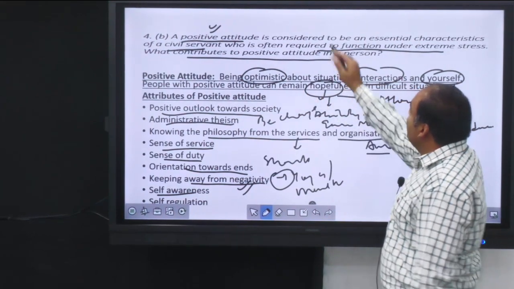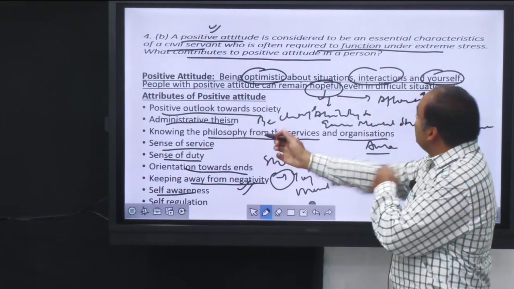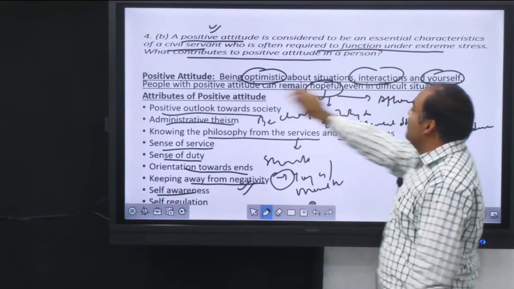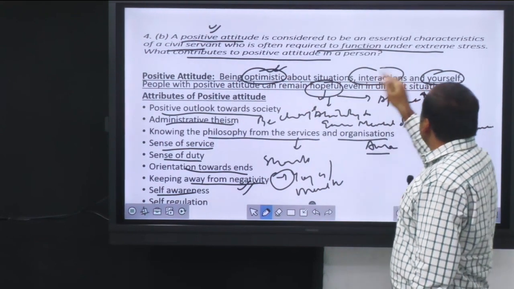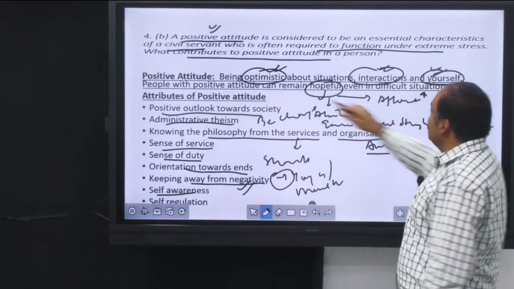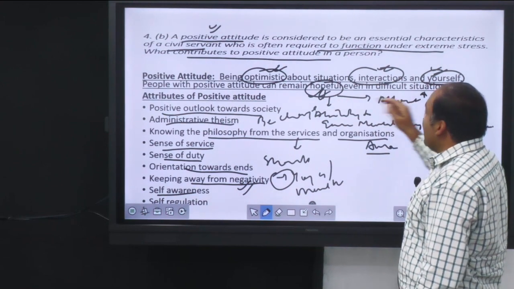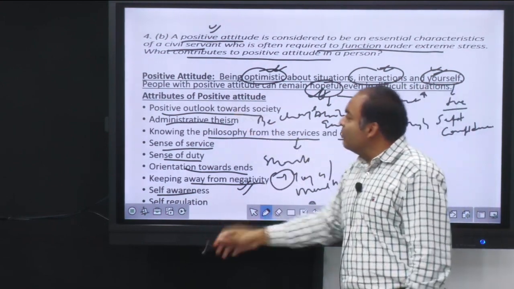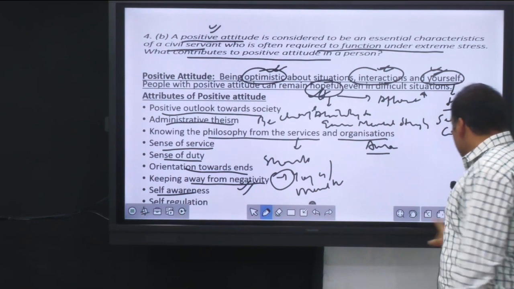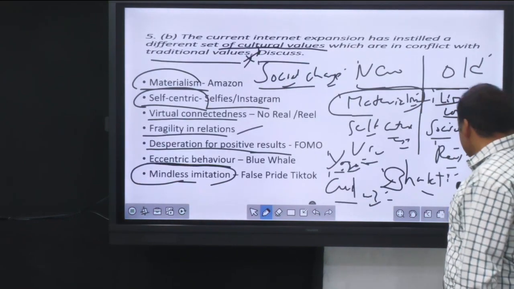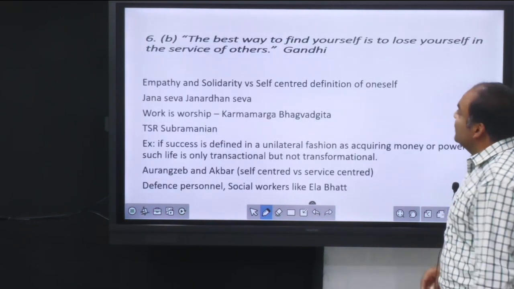So combined, we have 2 parts of the question. First is, what is positive attitude? How is it helpful? It is helpful by being optimistic. In interactions, it is helping you remain useful and hopeful. And also these are the attributes of a positive attitude. Now coming to the next question. Next question we'll be discussing 6B.